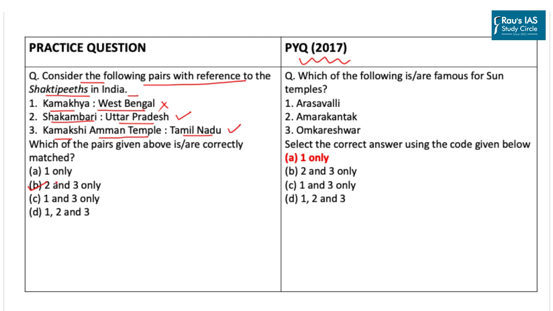Going a little deeper about the Kamakhya Temple that is located in the state of Assam, it is considered as the most sacred and oldest of the 51 Shakti Peethas on earth. It is the center for the powerful Tantric Shaktism cult in India. Basically, Shakti Peethas are the old temples of the goddess where it is believed that the 51 body parts of goddess Sati fell on the earth.